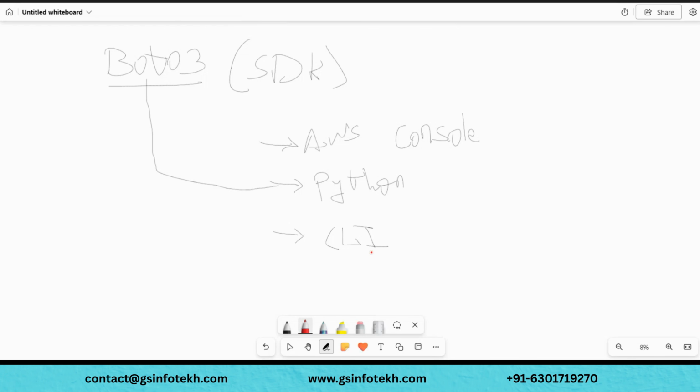There would be certain AWS CLI commands, and you can do these things using them. But we would be focusing more on Boto3, since Python is widely used in data engineering day-to-day activities. So this is our major thing: the console, and Python. So clear till here?